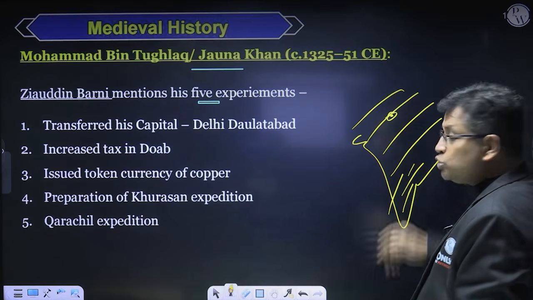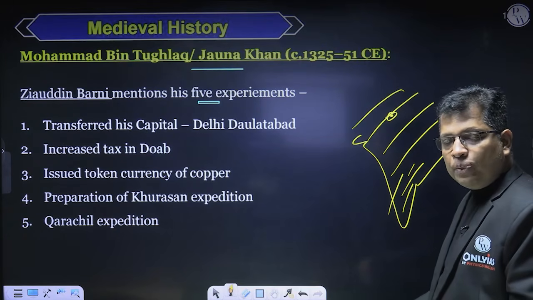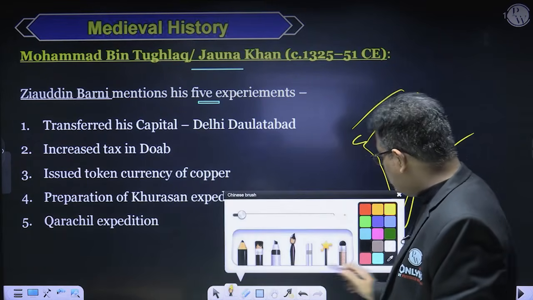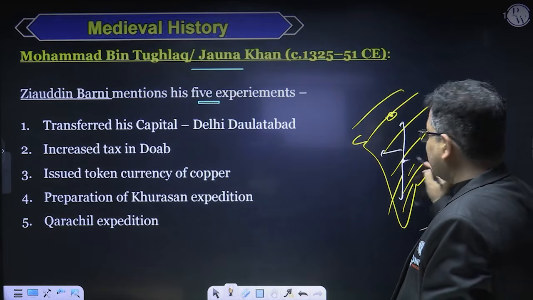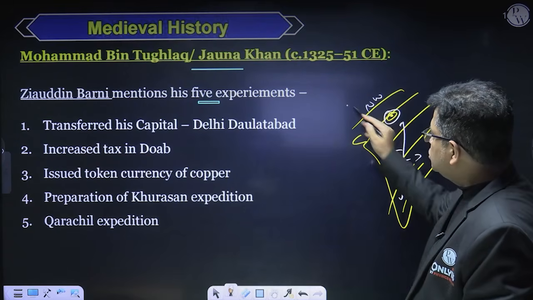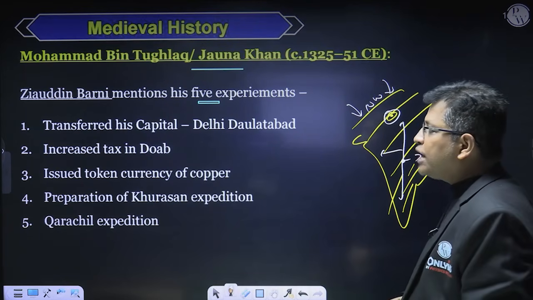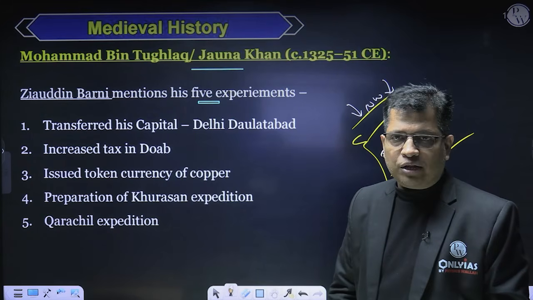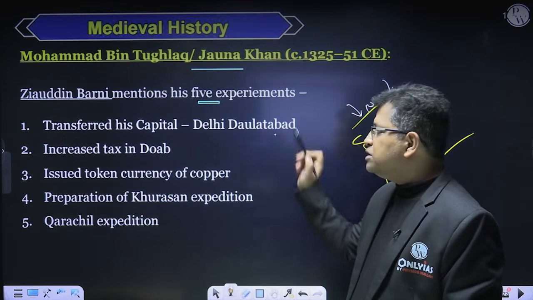So there are two aspects, sir, madam. Since the empire was extensive, he wanted to have his capital somewhere in his empire from where he could maintain effective control in all directions, north, south, west, and east as well. Second, Delhi was very close to the northwest frontier province, through which there were frequent invasions by invaders like the Mongols. So he wanted a protected capital, and that's why he decided to transfer his capital from Delhi to Daulatabad. But he could not wait for long, and he again came back to Delhi. So this was his policy that failed.